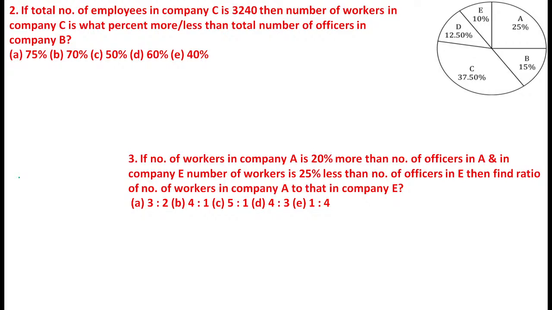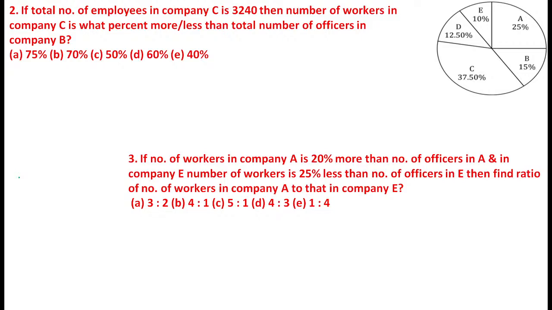You can directly use 7 by 10. Don't do the 7 by 10. Why? Because they have already directly given the value for officers. You can directly compare the officers value with the original value, then find it with a cross multiplication. 7 by 3 is the correct answer. 7 by 10 means you compare with the overall, including officers and workers. Don't mix up officers and workers. Why? Because the comparison we already know.